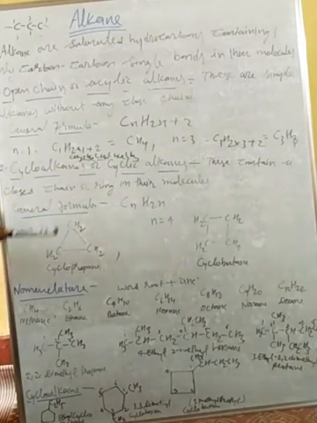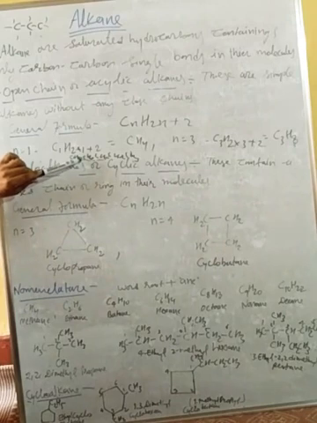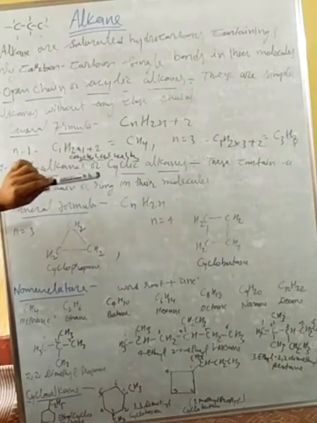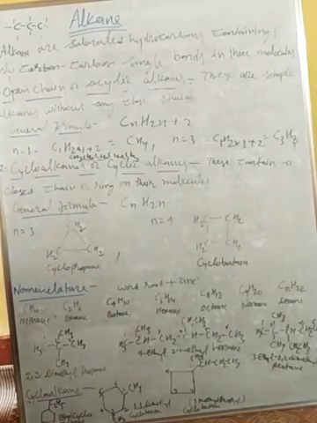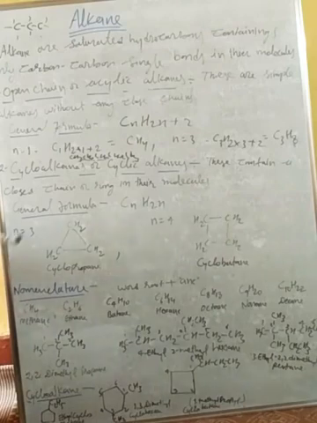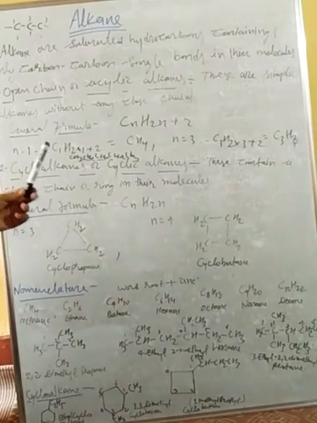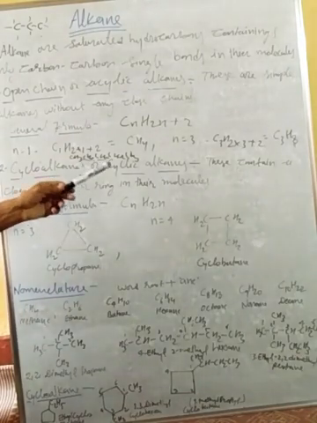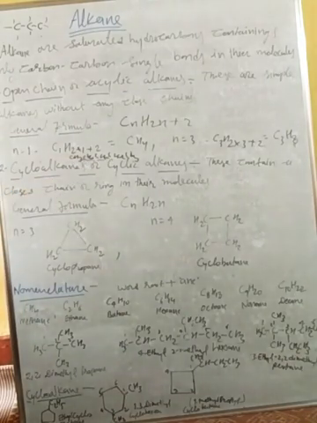It depends on the number of carbon and hydrogen, like C3H8. That will form CH3, CH2, CH3, right? That will be propane, a straight chain form.